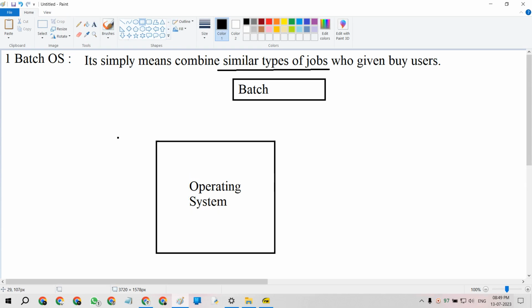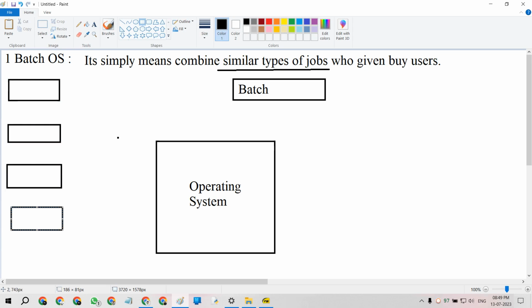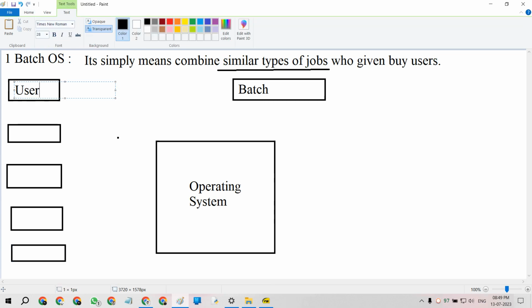For example, in a class there are many students accessing the operating system. This is user one, user two, user three, user four, and user five.